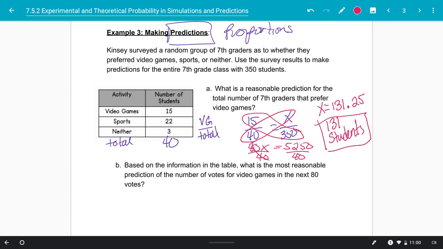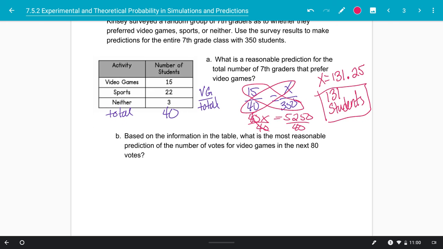Now, again, we're just predicting. So if we were to actually survey the 350 students, it might not be that we're going to get exactly 131 that say yes, they like video games, but we're going to be around that number, right? So again, maybe 125, maybe 140, something in that ballpark.